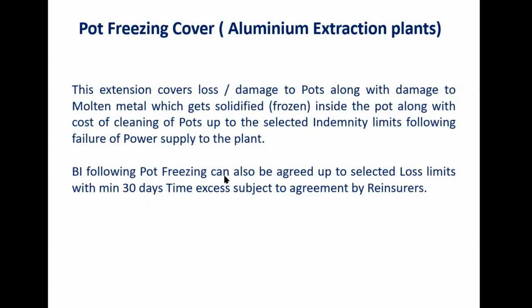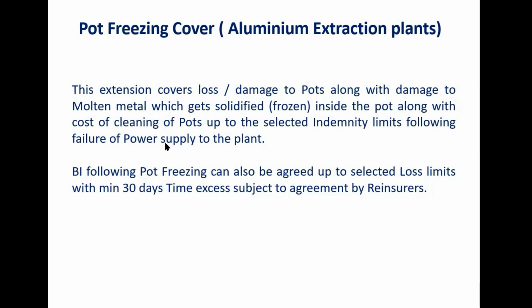For this particular extension, GIC agrees to not less than 30 days time excess. Sir, this failure of power supply could be for any reason? Due to any reason, not necessarily arising out of an insured peril only. Whatever the reason, on account of floods, inundation, whatever, it is following failure of power supply.